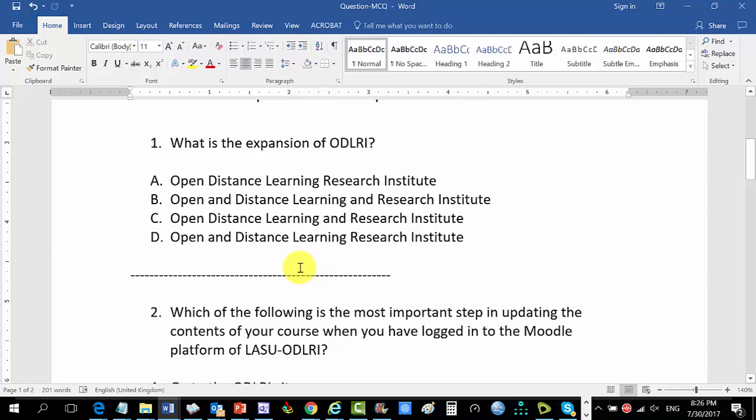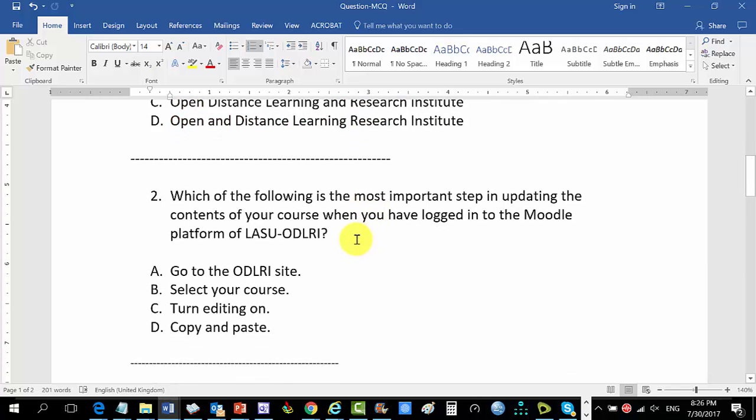What would be the correct answer here? Well, you have this open distance learning. The usual way it is rendered is open and distance learning. And then we have a uniqueness: it has research embedded into it. So it's Open and Distance Learning and Research Institute. So this one is a distractor. This one, Open and Distance Learning and Research Institute, yes, this is the key. That's the answer here. Open Distance Learning and Research Institute is not correct. Open and Distance Learning and Research Institute is also not correct. Those are distractors. Let's take on number 2.